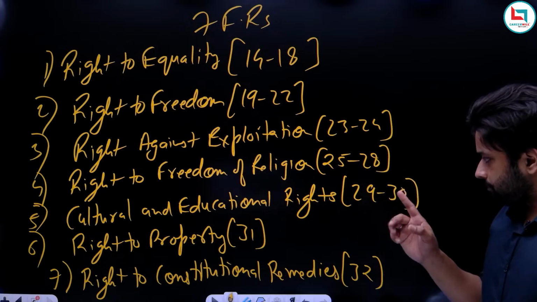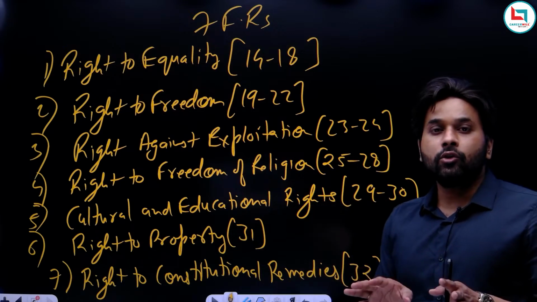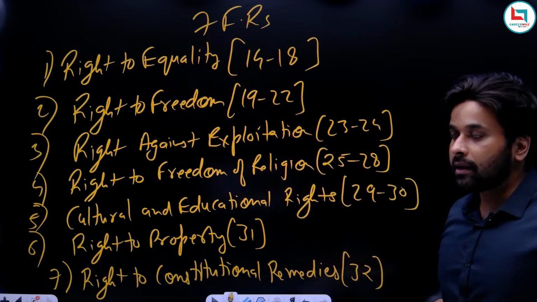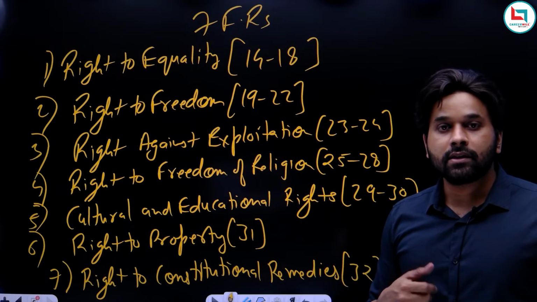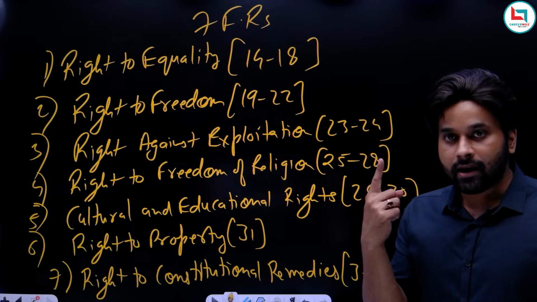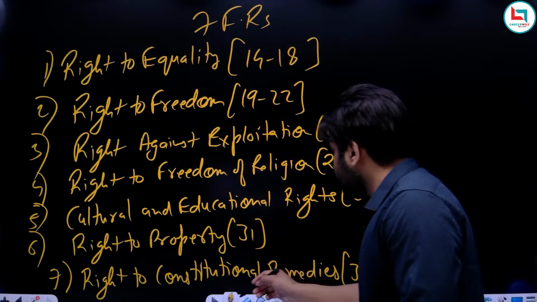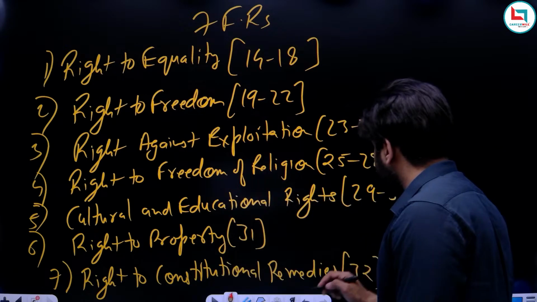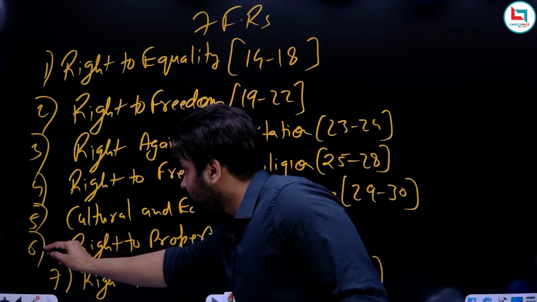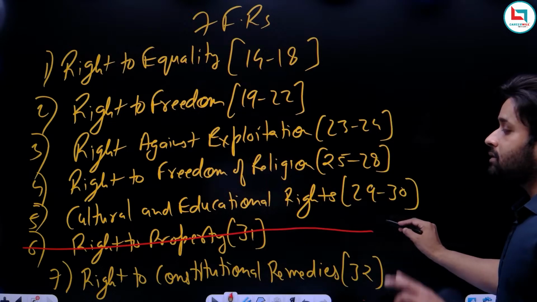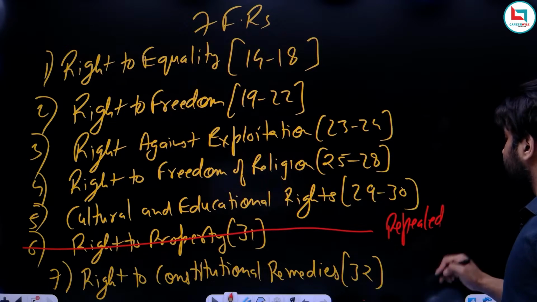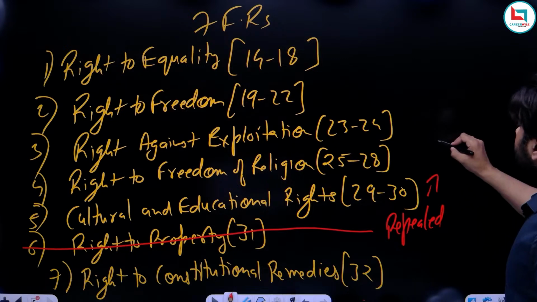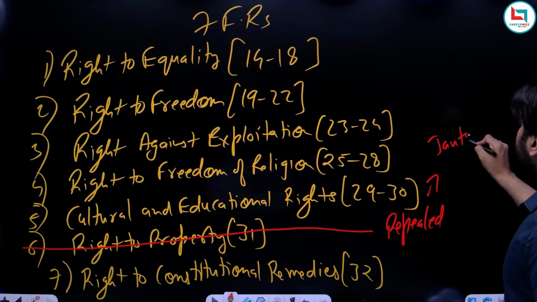Okay. Now, initially there were a total of 7 fundamental rights, but at present how many fundamental rights are there? Only 6 fundamental rights are there. So what happened with that one article? Which was that article? I know you all are aware of it. It was the right to property, which was repealed by the government. Which government? The Janta government.